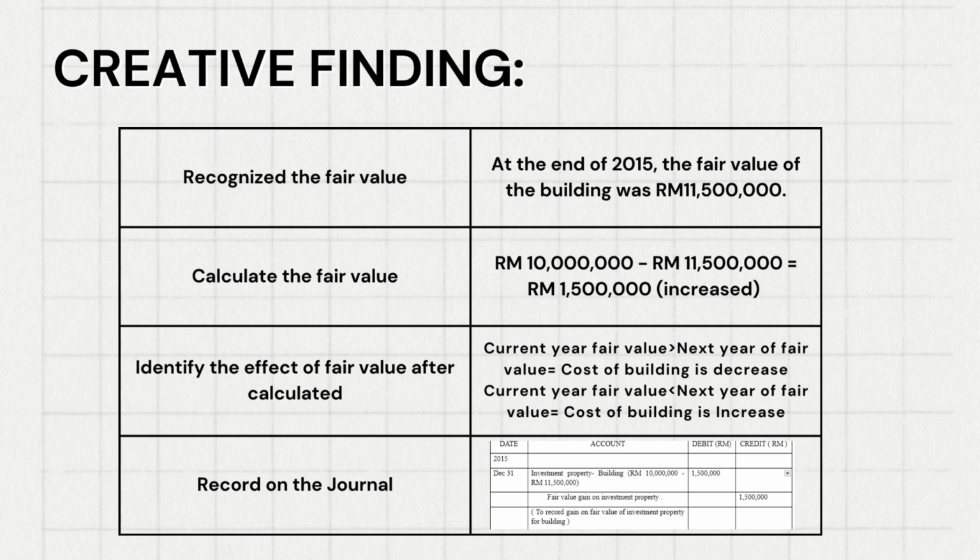So the key finding that we got is, firstly, recognize the fair value. Before we calculate the fair value, we need to recognize it. Second, we need to calculate the fair value difference. Next, after we calculate the value, we can identify the effect of the fair value, whether it increases or decreases. And lastly, we need to record it in the journal. If it increases, debit investment property, credit fair value gain. If it decreases, debit fair value loss on investment property, credit investment property.